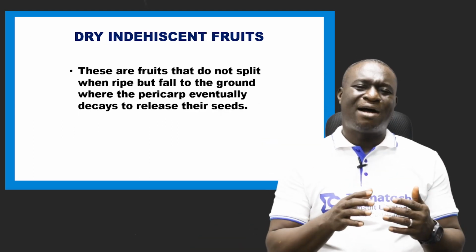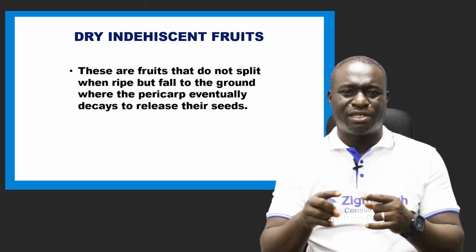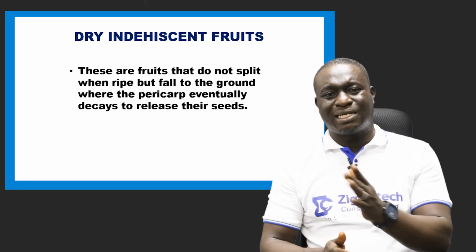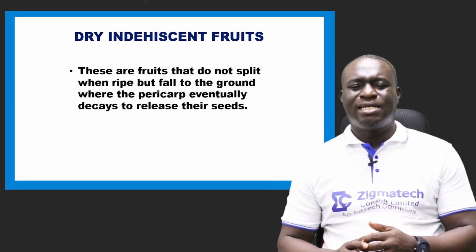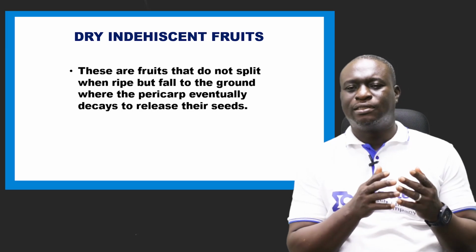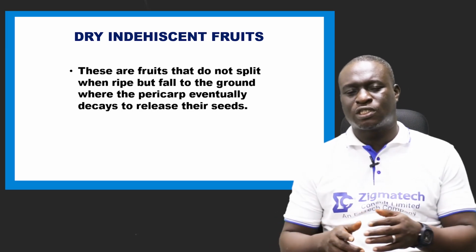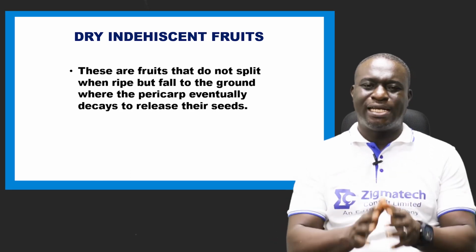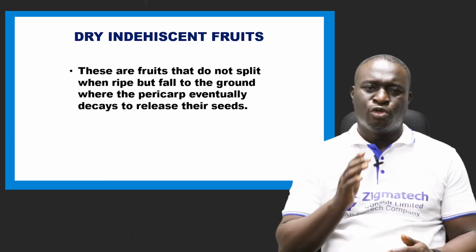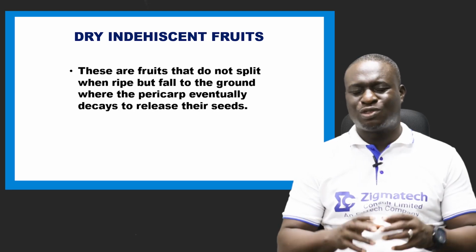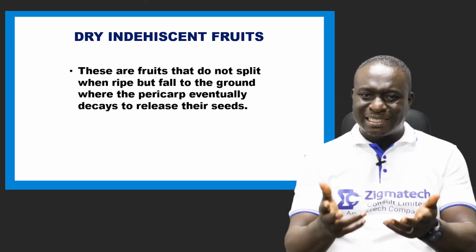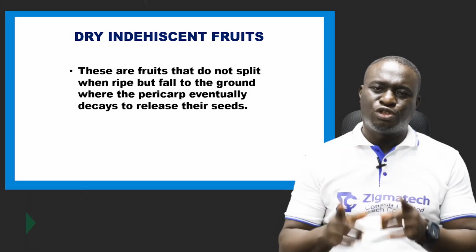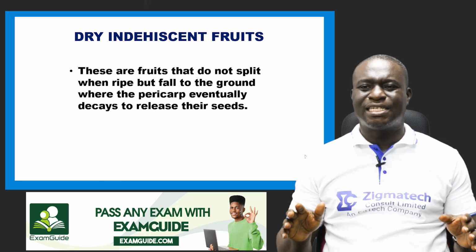Now, we also have the dry indehiscent fruits. Remember, we're looking at dehiscent and indehiscent fruit. That's the last type of fruit. The dry indehiscent fruits, unlike the dry dehiscent fruits, do not split to release their seeds. Remember we said about the dry dehiscent fruits that they split to release their seeds when they are ripe. But the indehiscent fruits do not split to release their seeds when they are ripe.